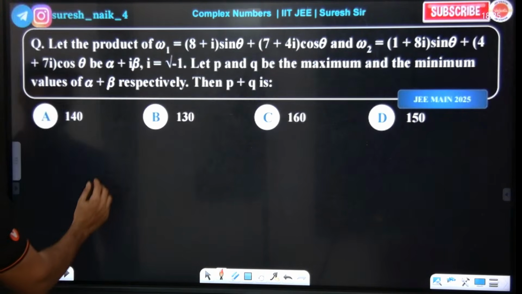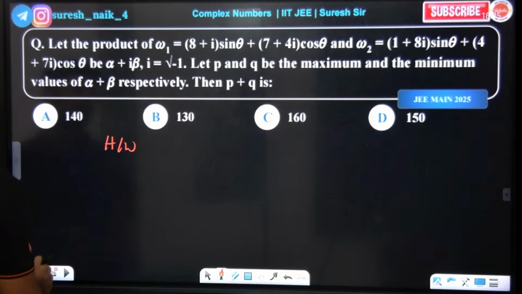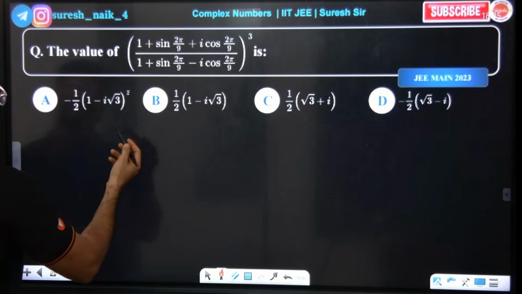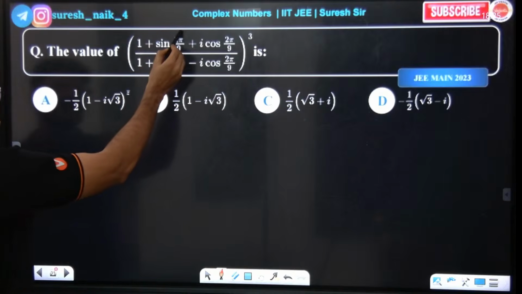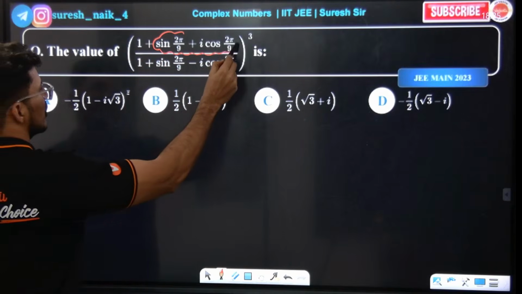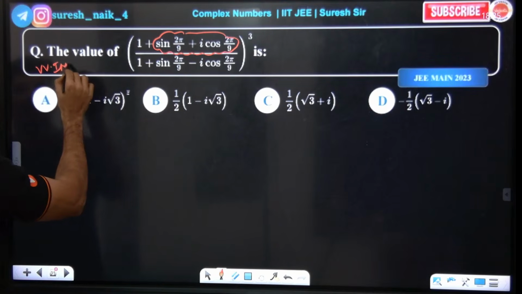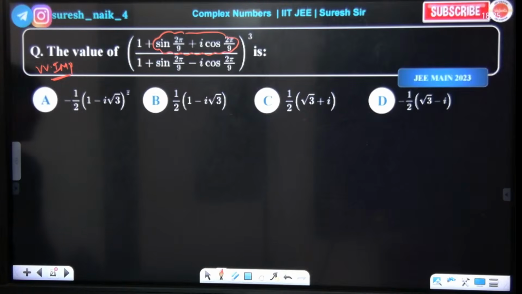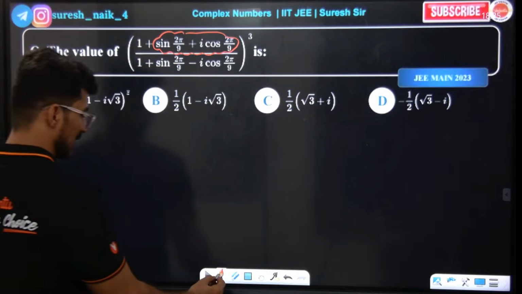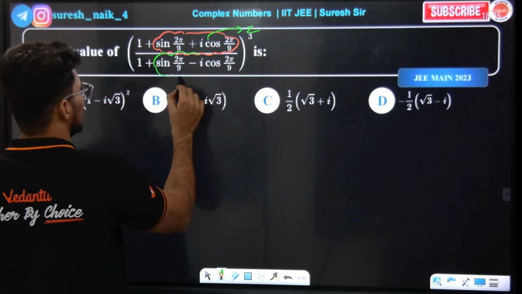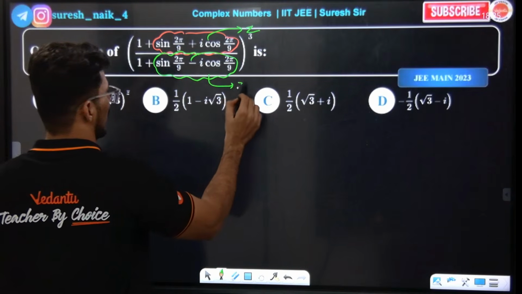Next. This is also homework for you all. You need to consider this as z. This is a very famous and very important question. So many times they ask this question. You need to try it. Like a hint, you take this as z, and then take z bar.